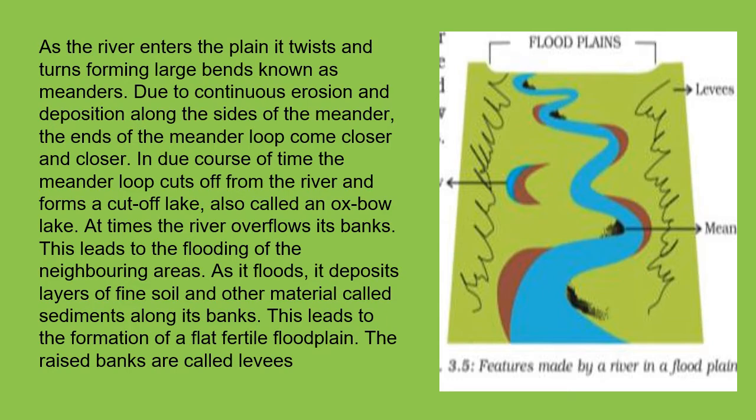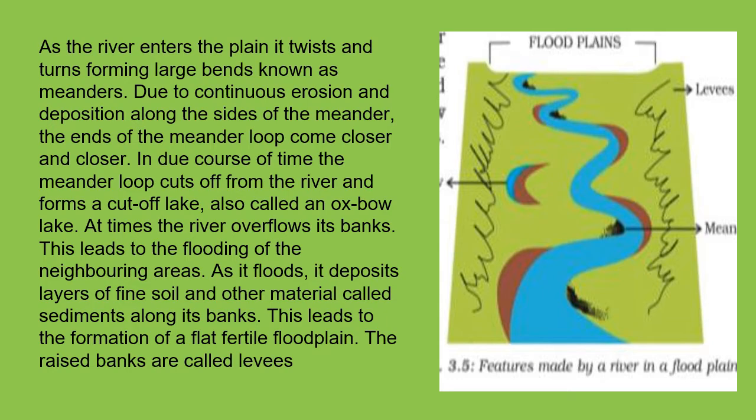At the time the river overflows its bank, this leads to the flooding of the neighboring area. What is a flood? When the water flows in excess and the river overflows, that causes a flood. When the flood occurs, it deposits a layer of fine soil, meaning good quality soil, and other material called sediments along its bank. This leads to the formation of the flat fertile floodplain. The raised banks are called levees.